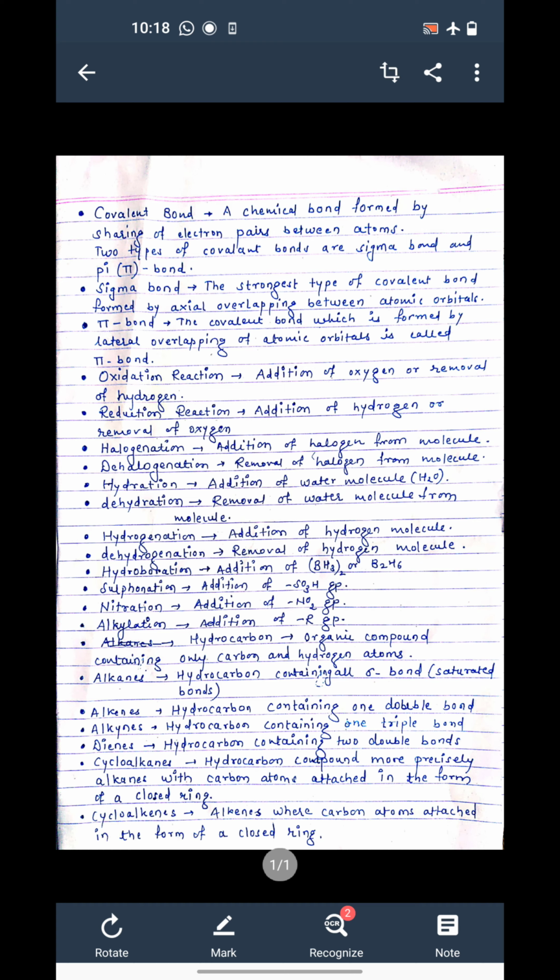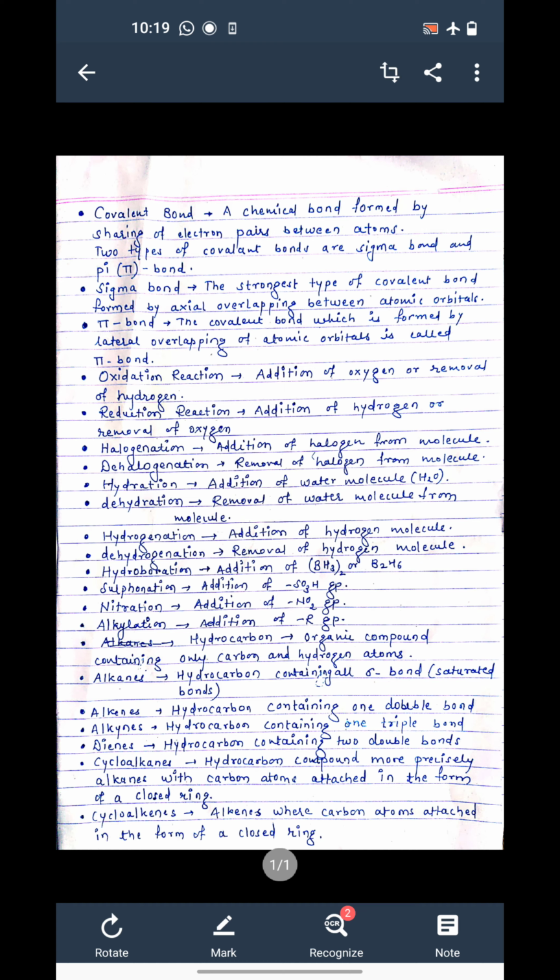Now oxidation reaction in terms of organic chemistry: when I discuss any organic oxidation reaction and say that the oxidation reaction takes place here, what do you think at that time? Oxidation reaction means some oxygen atom gets added there, or if hydrogen gets removed from the reactant, then it is also an oxidation reaction.